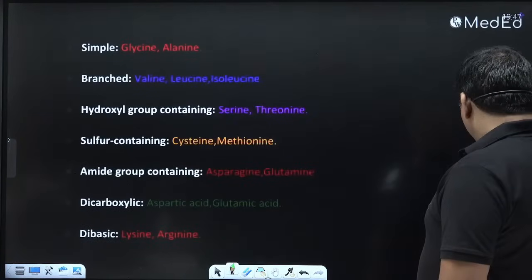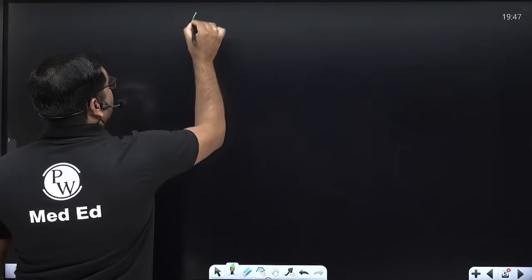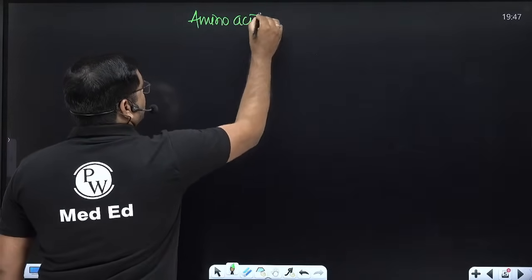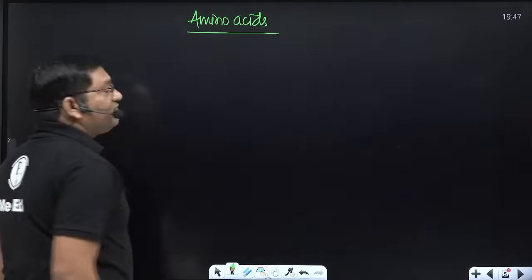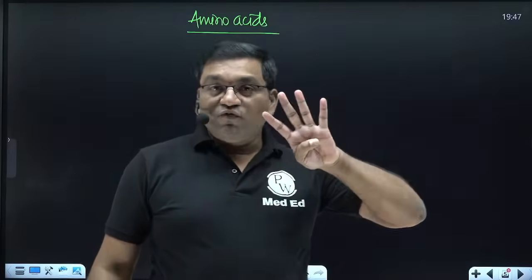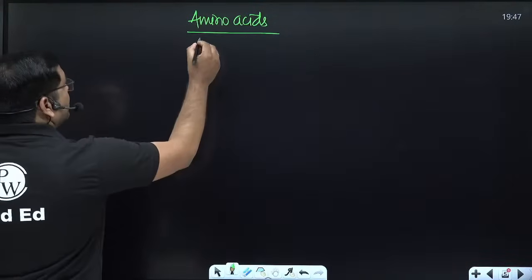So see, amino acids are classified on the basis of four properties. How many? On the basis of four properties. Which four properties?